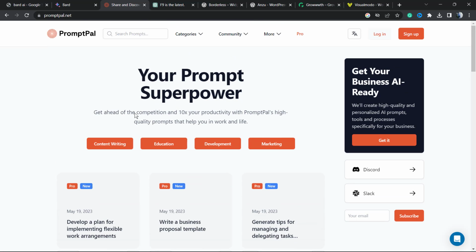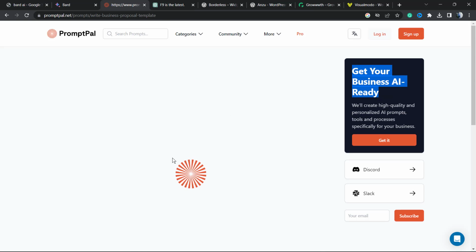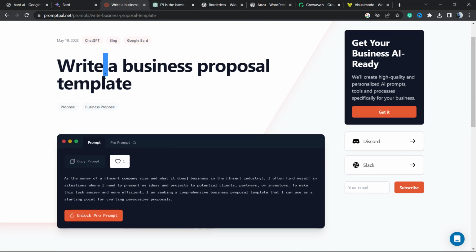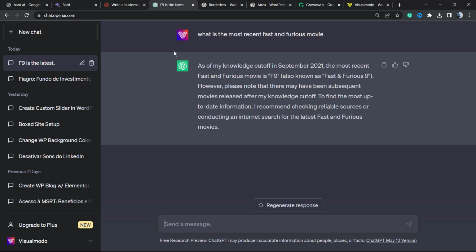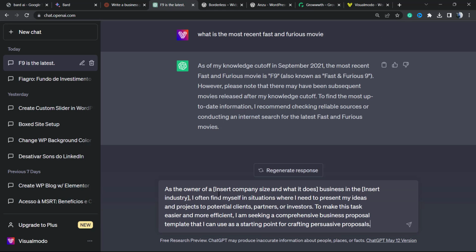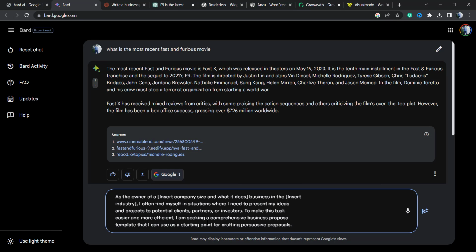I'm going to use this site right here, the prompt library, to ask both AIs to do the same things. For example, this one is a template that I can copy the prompt from and try to extract the best of the AI. So let me copy this prompt and paste it right here into ChatGPT, and the same prompt goes to Google's AI.